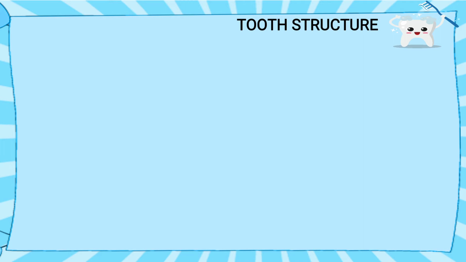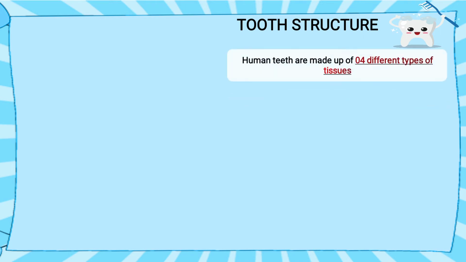Now, tooth structure. Human teeth are made up of different types of tissues. Now we will understand what tissues actually are. Suppose we take an example of a building. So many rooms combine and make a building, and so many walls combine and make a room.